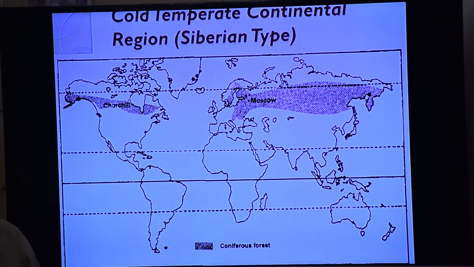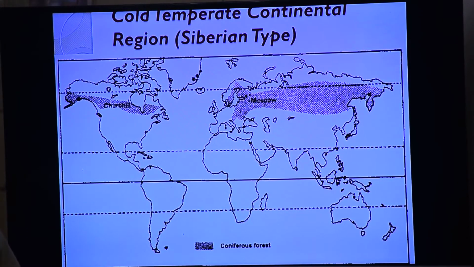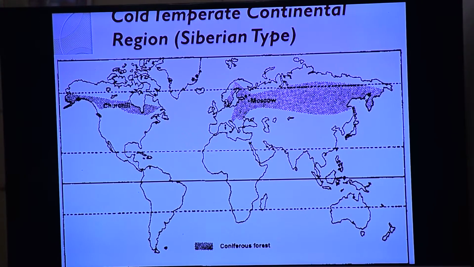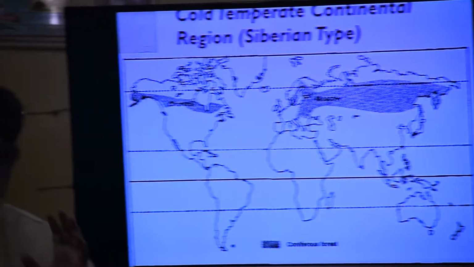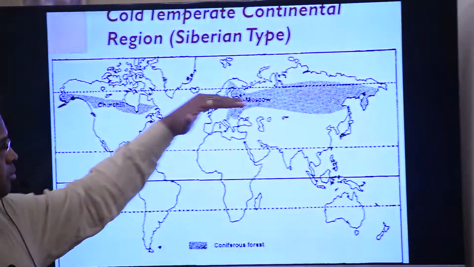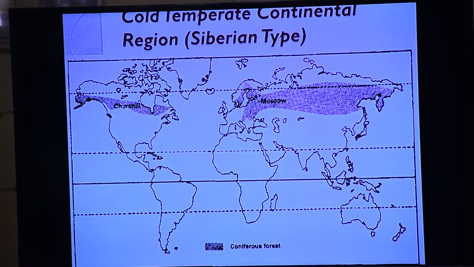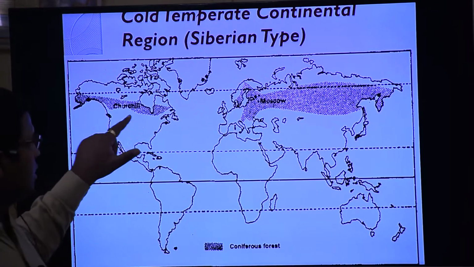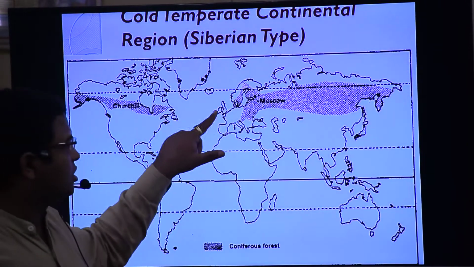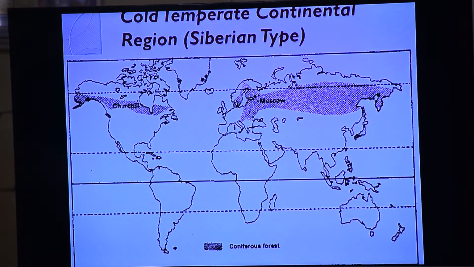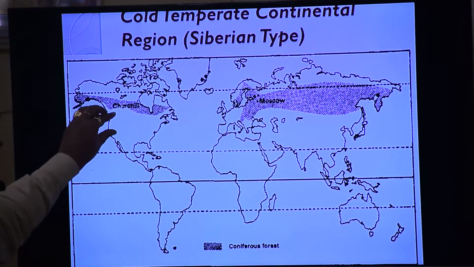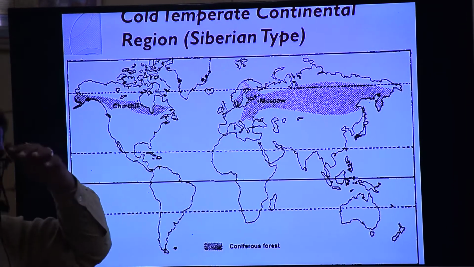And you know that in the last classes I said that British type, Siberian type, Laurentian type, taiga, tundra, are all not existing in the southern hemisphere. Here you have seen the British type of climate, and then we have seen the Laurentian. Understood? And it is affected by temperate cyclones and westerlies. Understood? And this side gives more rainfall, while the Laurentian has comparatively less rainfall.